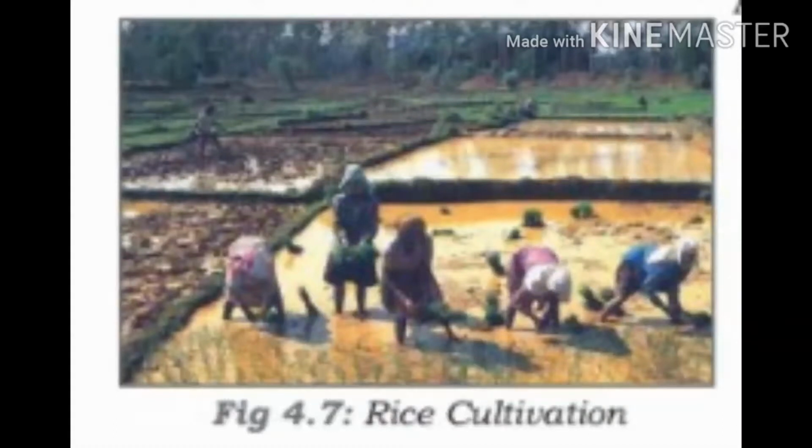Then rice grows well in alluvial soil. Clear? Major producers of the world: China is the largest rice producing country, followed by India, then Japan, Sri Lanka and Egypt. Clear? Okay, children, who is the major producer in India? West Bengal is the largest producer of rice, where 2 or 3 crops are grown in a year due to favorable climatic conditions.